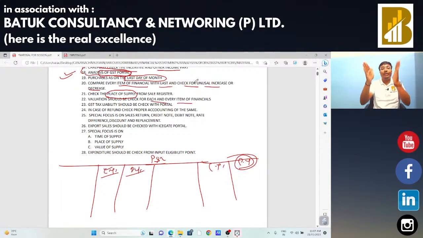Sir, when you are doing the analysis of the income side of the financial statement, we have already discussed that suppose other income is there, incentive is there, discount is there, incentive interest is there. In that case, you need to check whether the taxpayer has paid the tax on that particular supply. We need to check that the tax is as per the valuation rules.